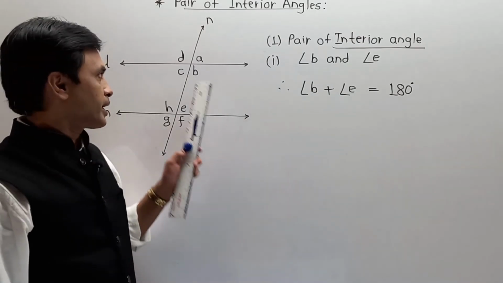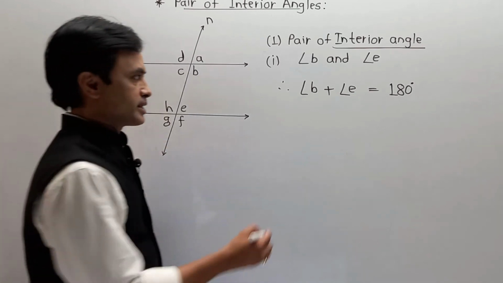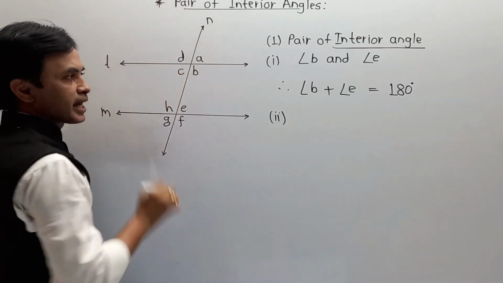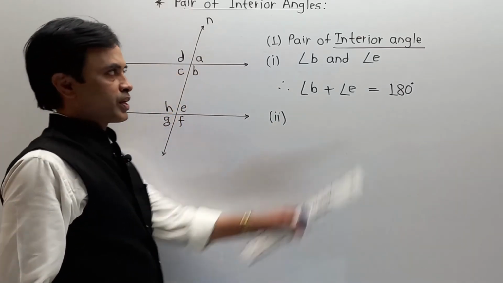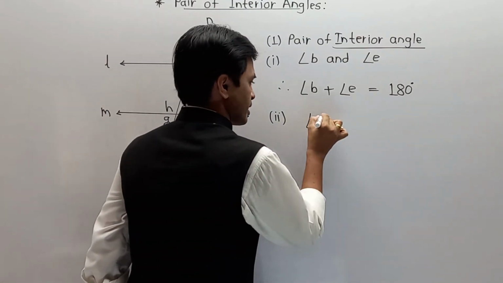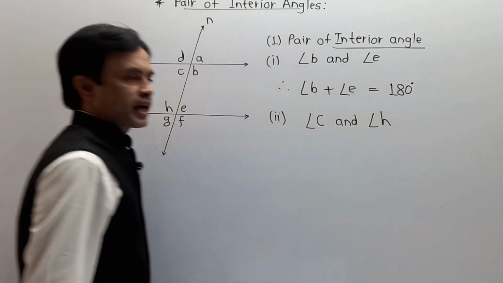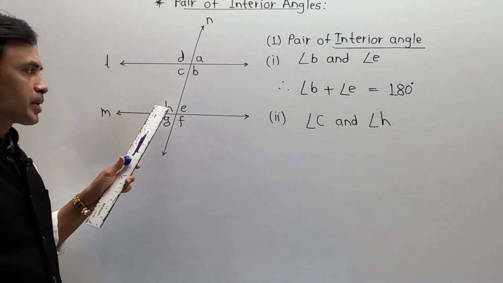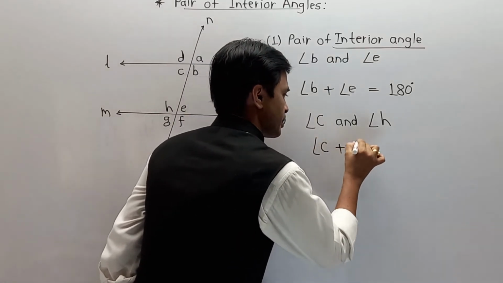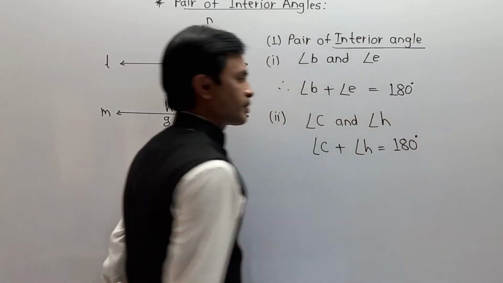Now, in a second pair, angle C and angle H. Here, angle C and angle H is also called a pair of interior angle. And again, the property remains the same. Angle C plus angle H, and their addition is always 180 degree.